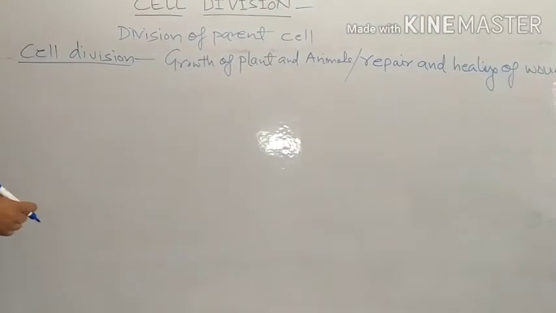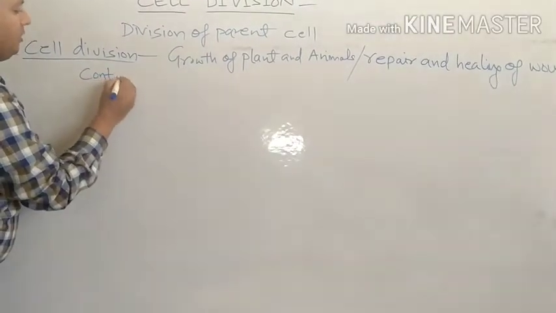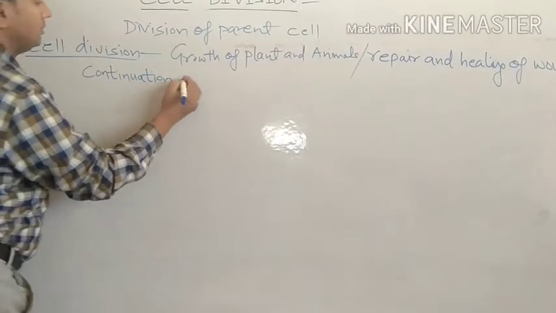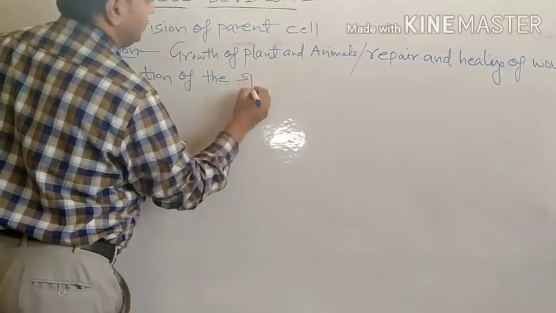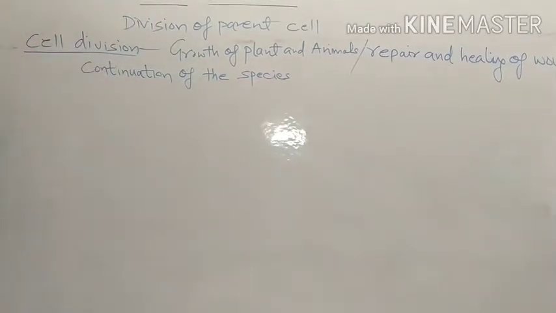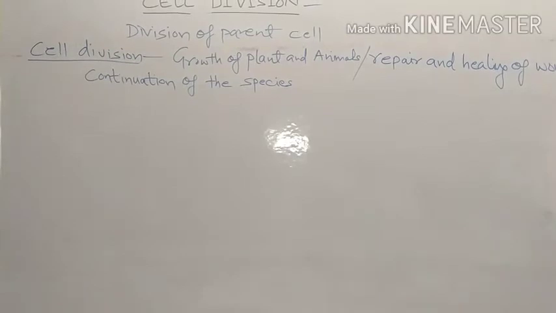Not only this, it is also important for continuation of the species. So these are important. These are included in the cell division.